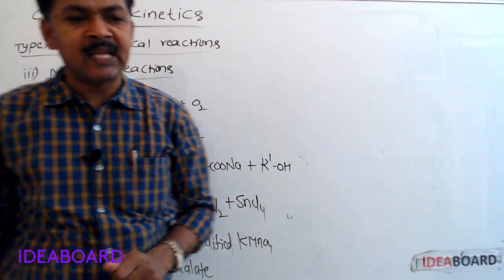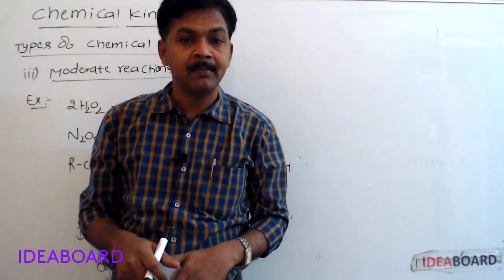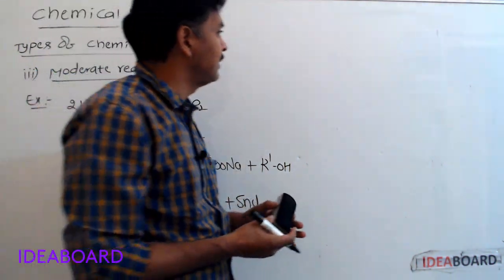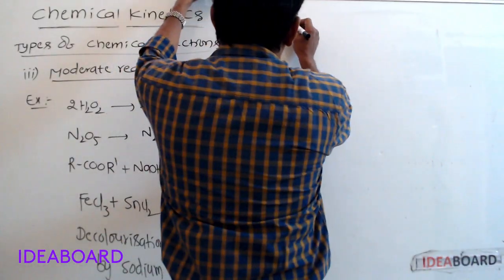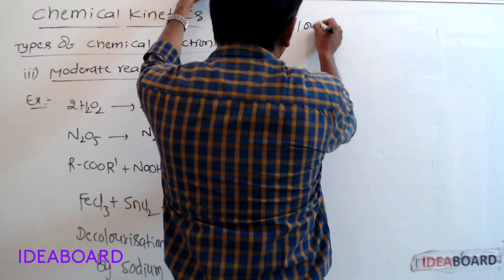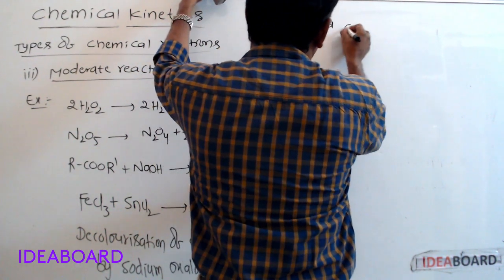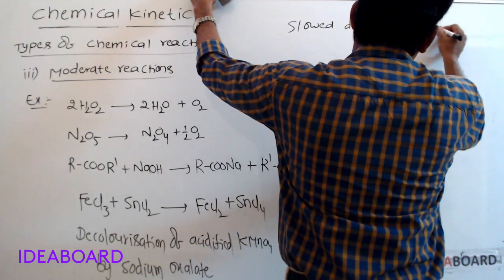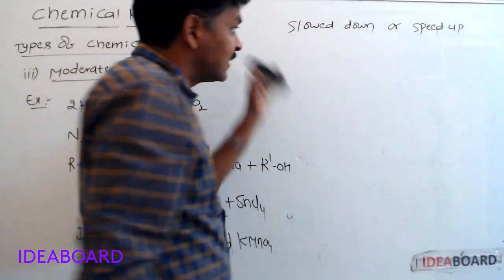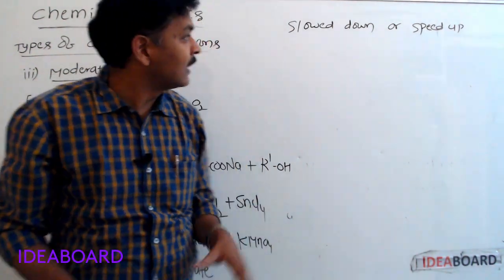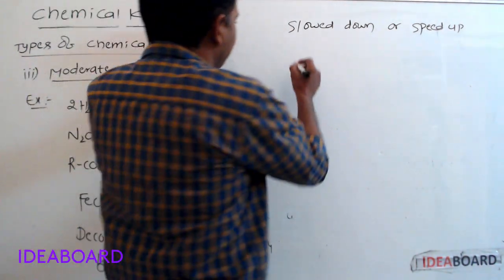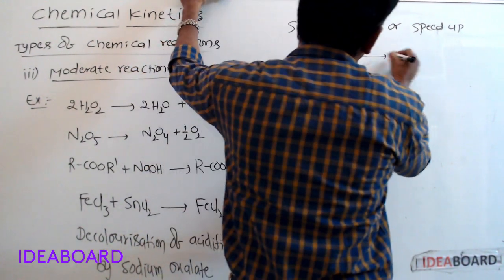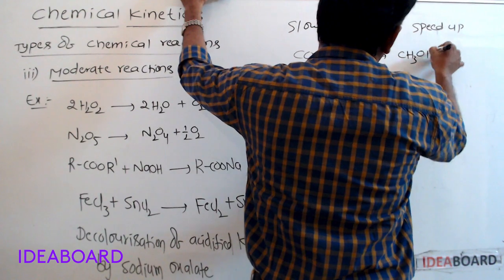Chemical reactions can be slowed down or speed up by changing the conditions under which they occur. For example, if we take this reaction, CO plus H2 gives rise to CH3OH.